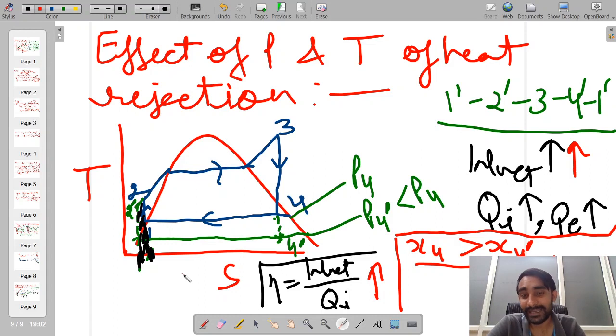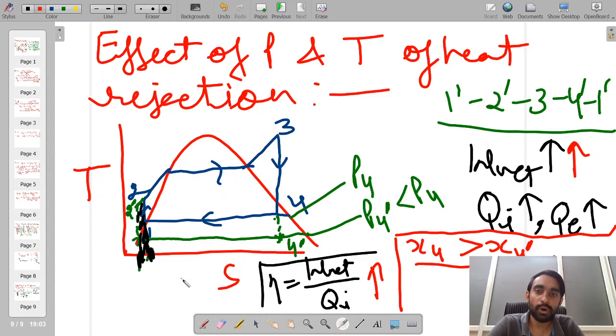So when the heat is being added to the surroundings, obviously we have to maintain the temperature of our system higher than the temperature of the surroundings in order to allow spontaneous heat transfer. So that's why the minimum value of the condenser temperature or condenser pressure is also limited by the conditions of the surroundings at which the heat is rejected.